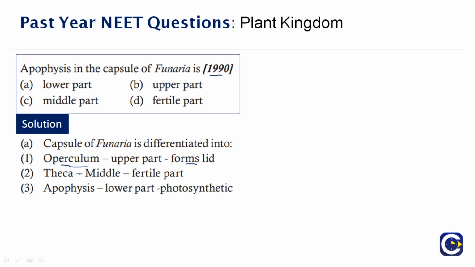Theca, which forms the middle part, is called the fertile part. And what is this apophysis? It is found in the capsule of Funaria. Yes, that is true, and it is the lower part, and that is responsible for photosynthesis. So now you get the answer. The correct answer to this question is lower part. The Funaria capsule is divided into three parts: operculum, theca and apophysis. Apophysis is the lower part. Therefore the correct answer to this question is option A.